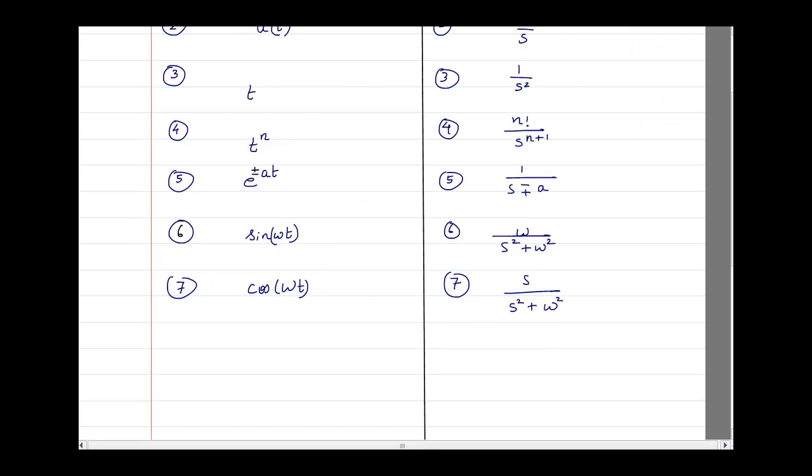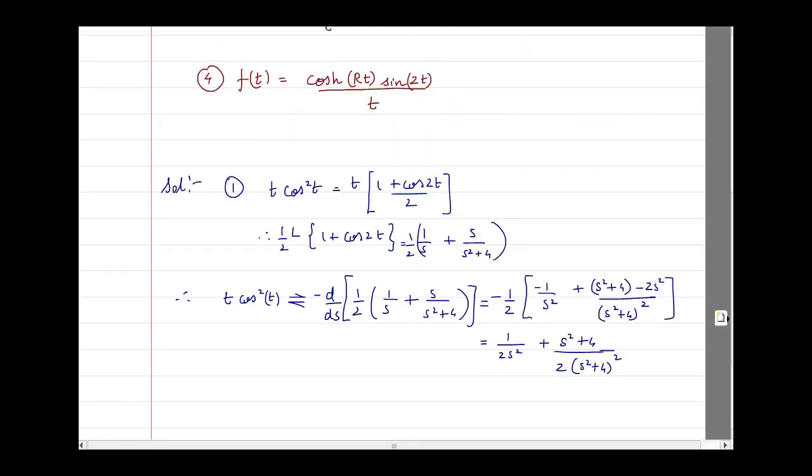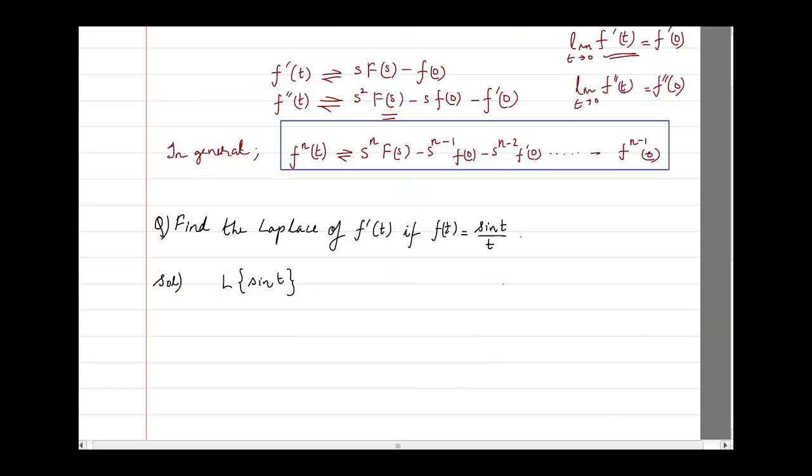Sine omega t, the Laplace will be omega divided by s square plus omega square. Sine of t means omega is equal to 1. So it is going to be 1 divided by s square plus 1 square, which is 1. And we will write that the Laplace is equal to 1 divided by s square plus 1.